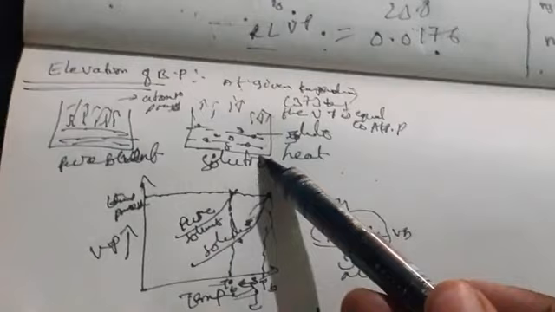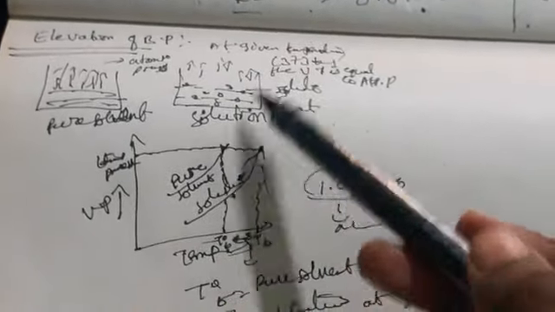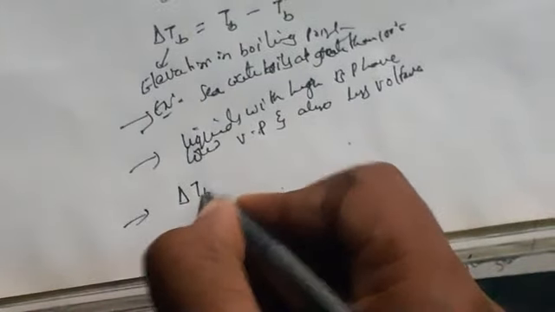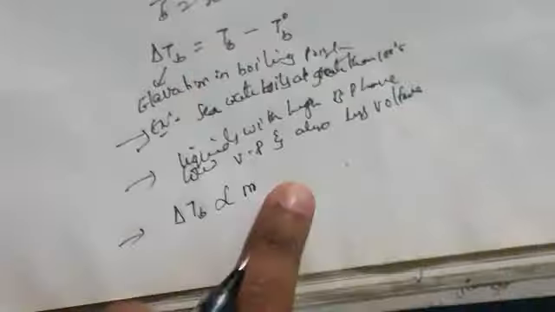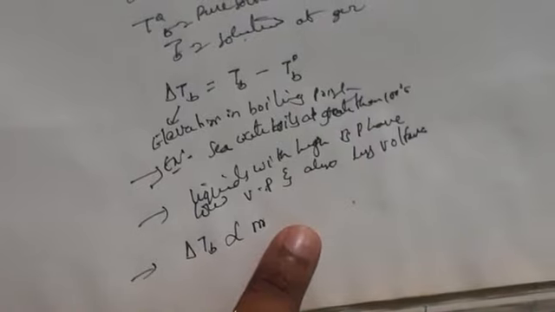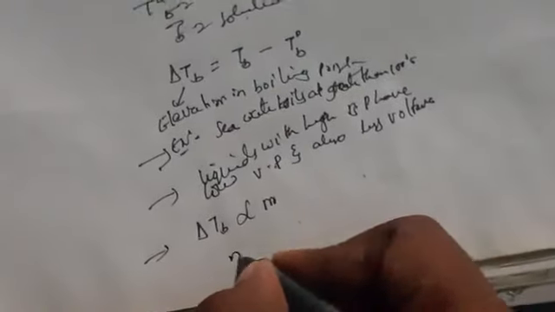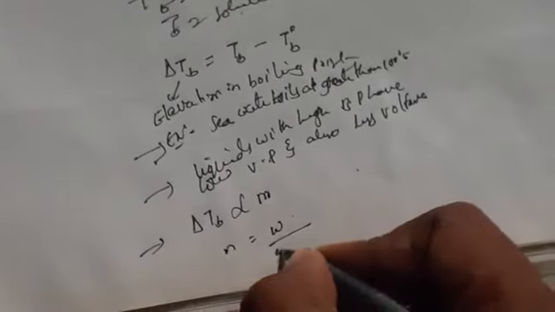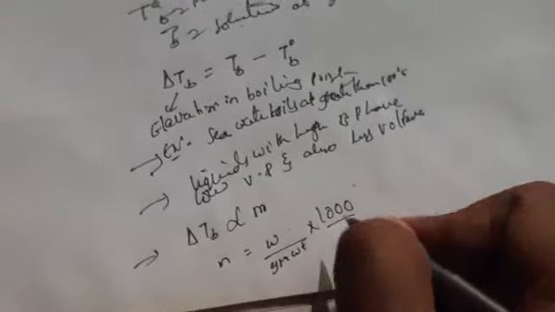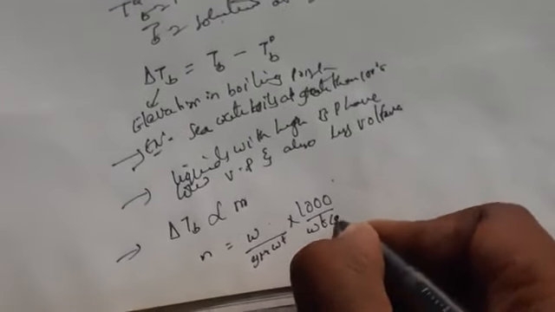Coming to solution, we are boiling here when we added solute. So automatically what happens when we boil? Boiling point increases. So what we can say here is that elevation in boiling point is directly proportional to molality. Molality is nothing but the number of moles of solute present per kg of the solvent. We call it the molality of the solute.